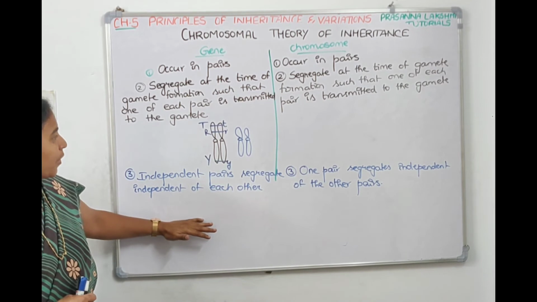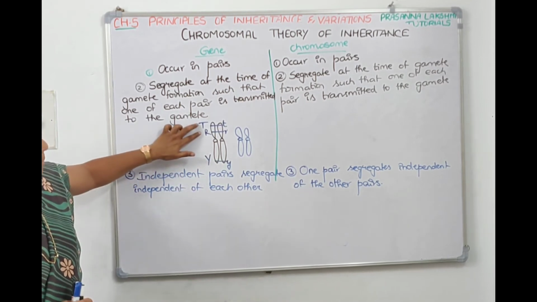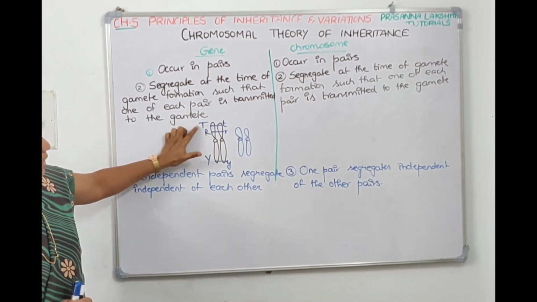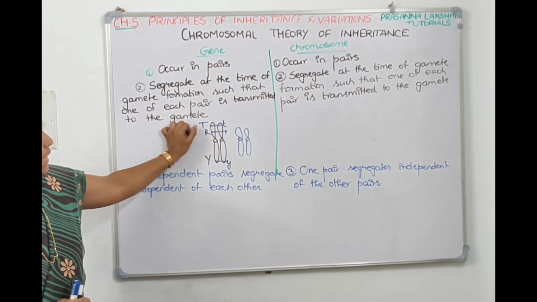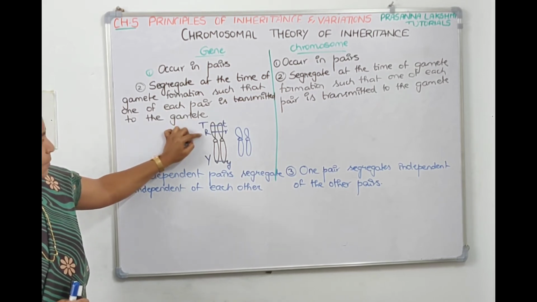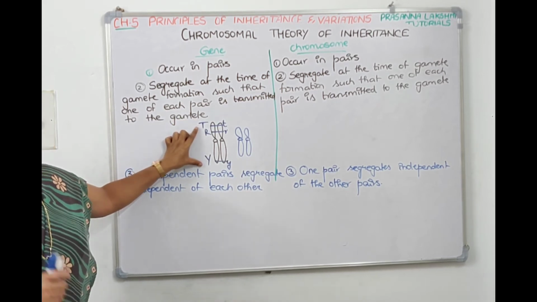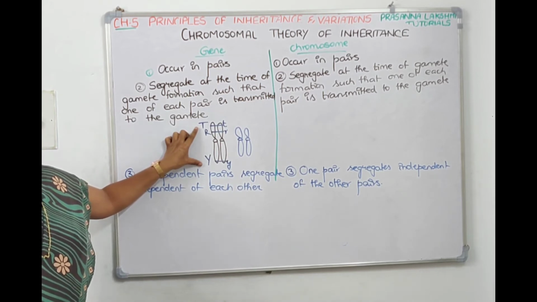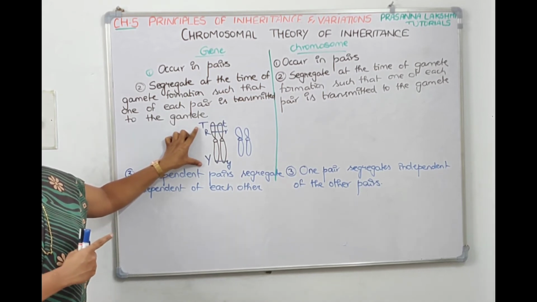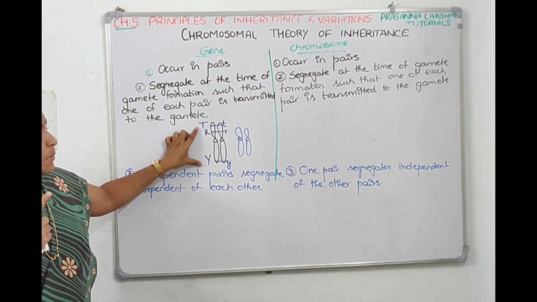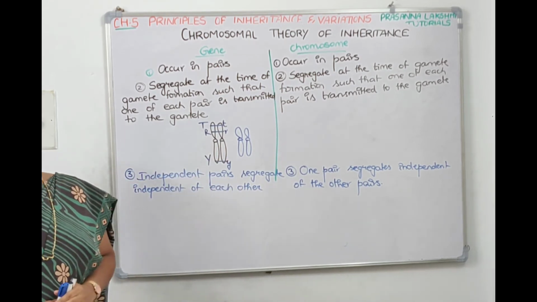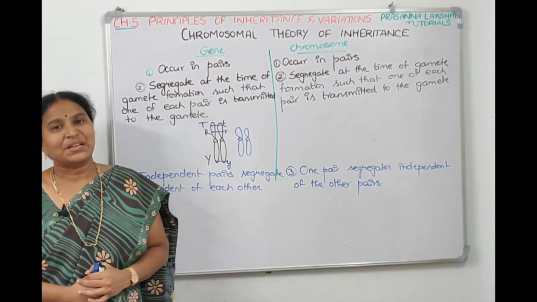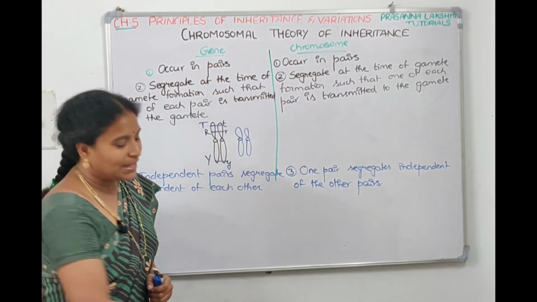When coming to the third point, I tried to show you what are dependent pairs and what are independent pairs. T and R are dependent, T and Y are independent. Independent pairs segregate independent of each other, that is genes. One pair segregating independent of the other pair, that is chromosomes. So take a screenshot, then we'll continue with the same topic, chromosomal theory of inheritance.